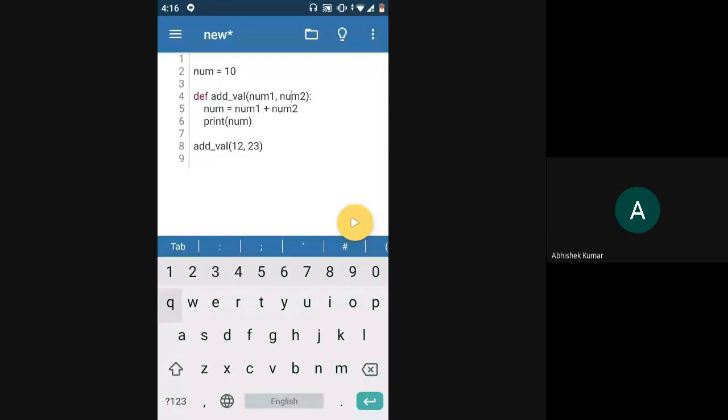So it's called a parameter in the definition, and when you're calling the function, whatever value you're passing is called an argument. So that is what we saw yesterday.